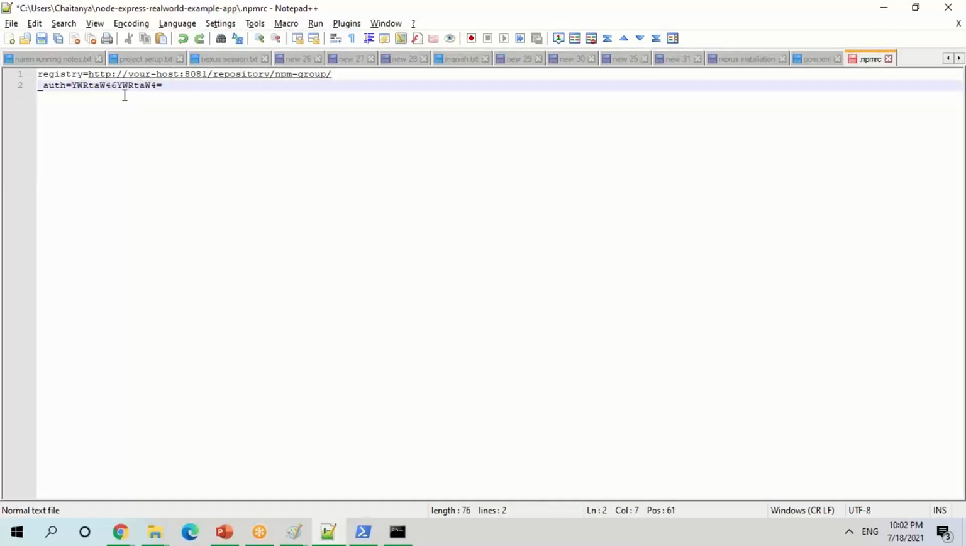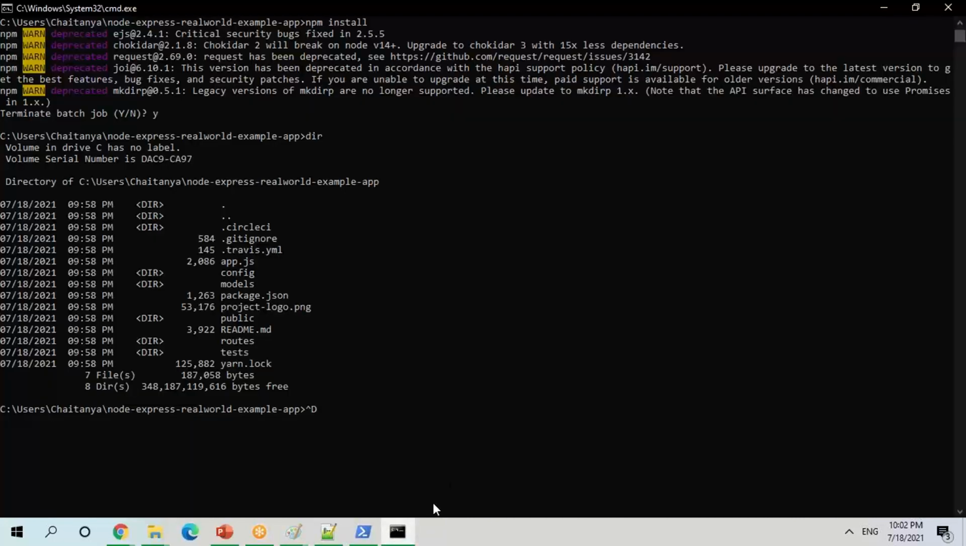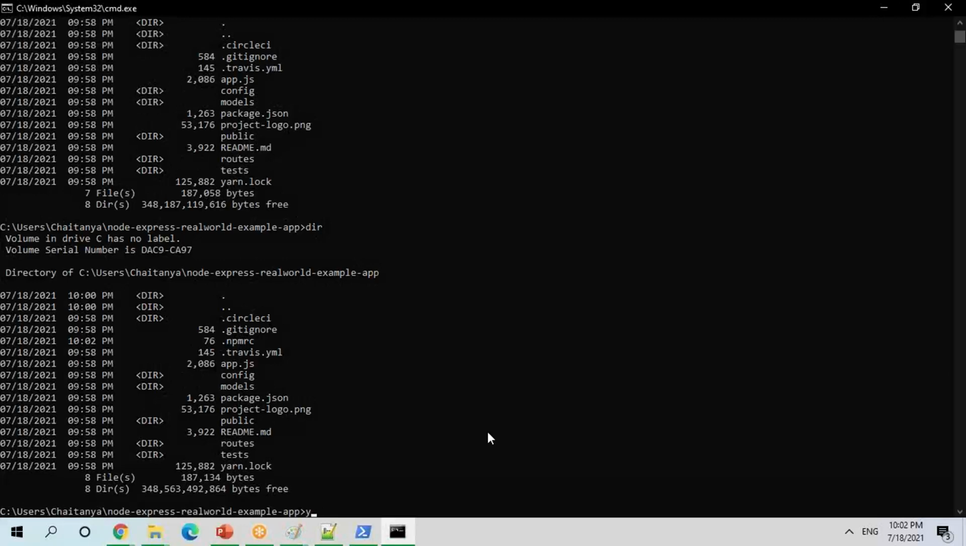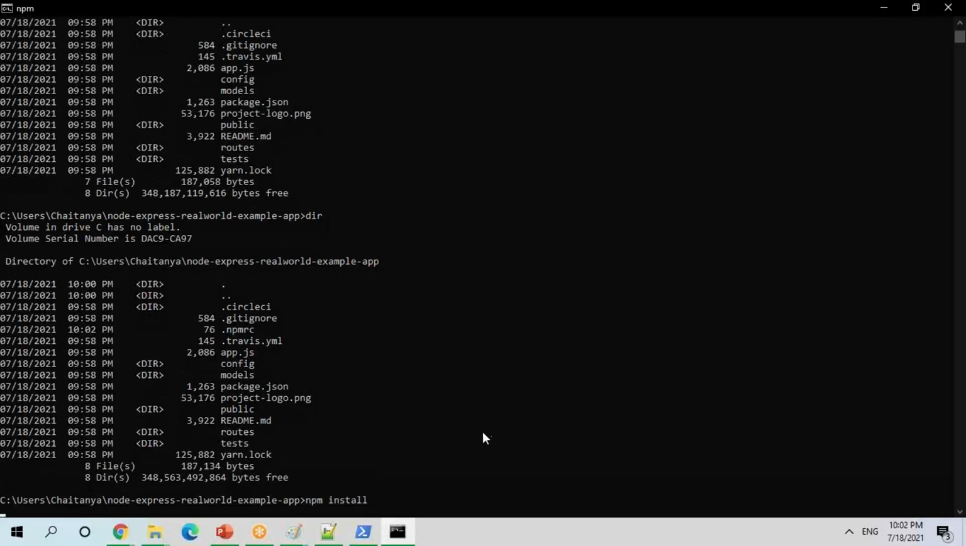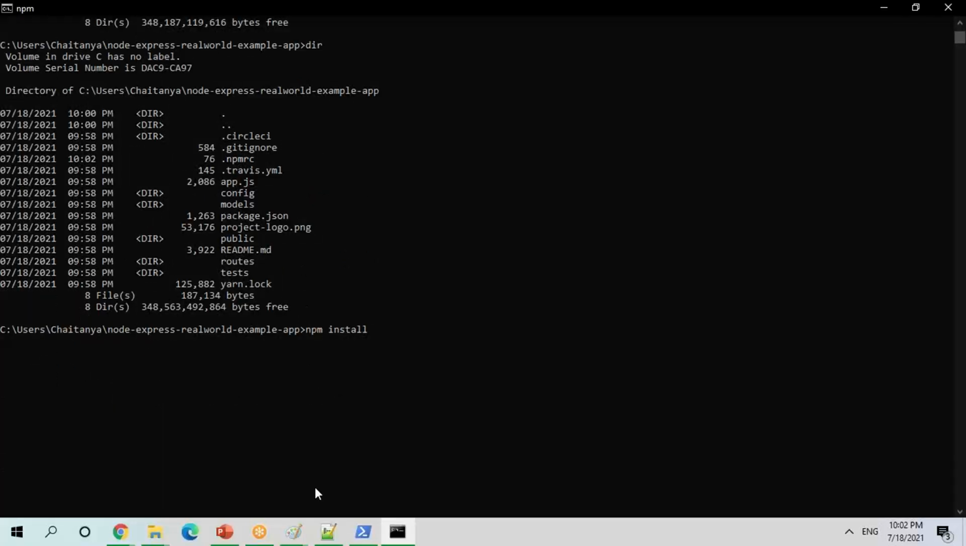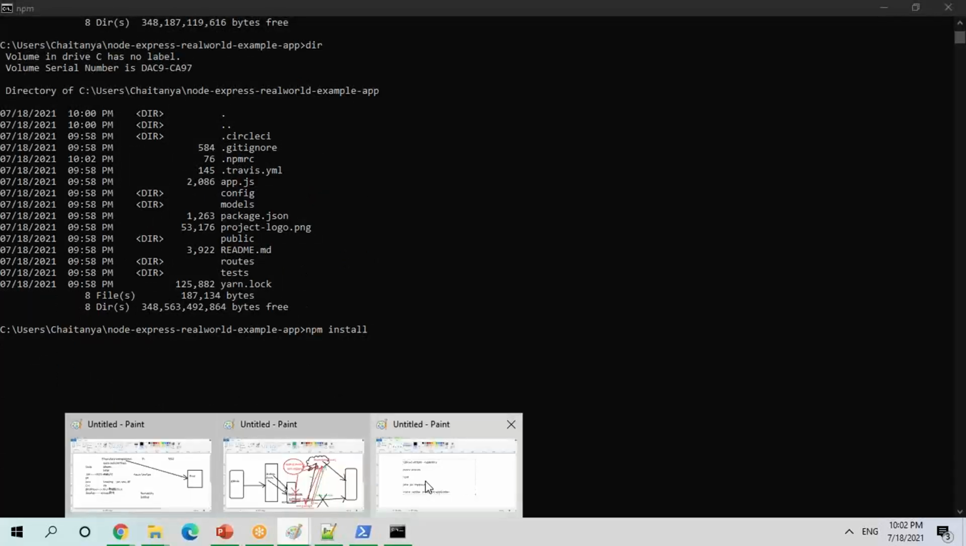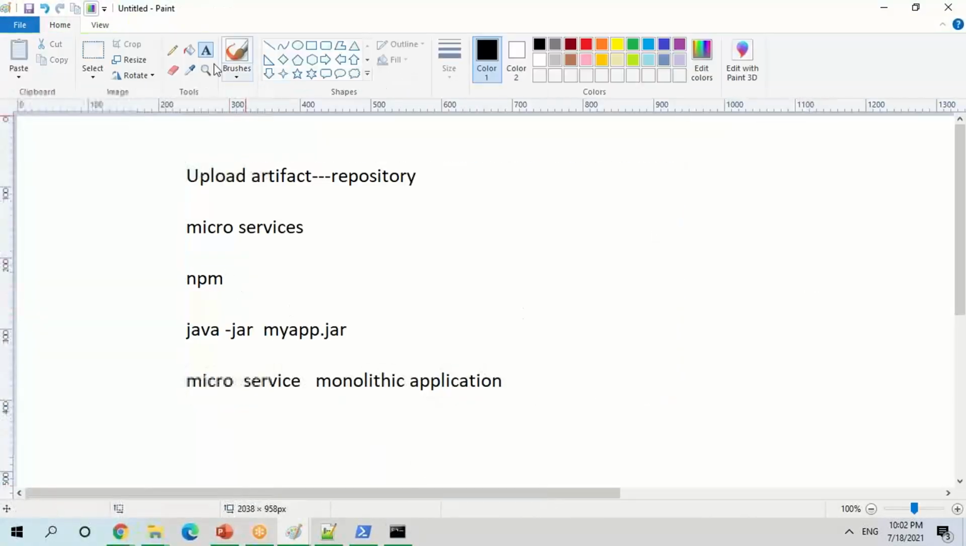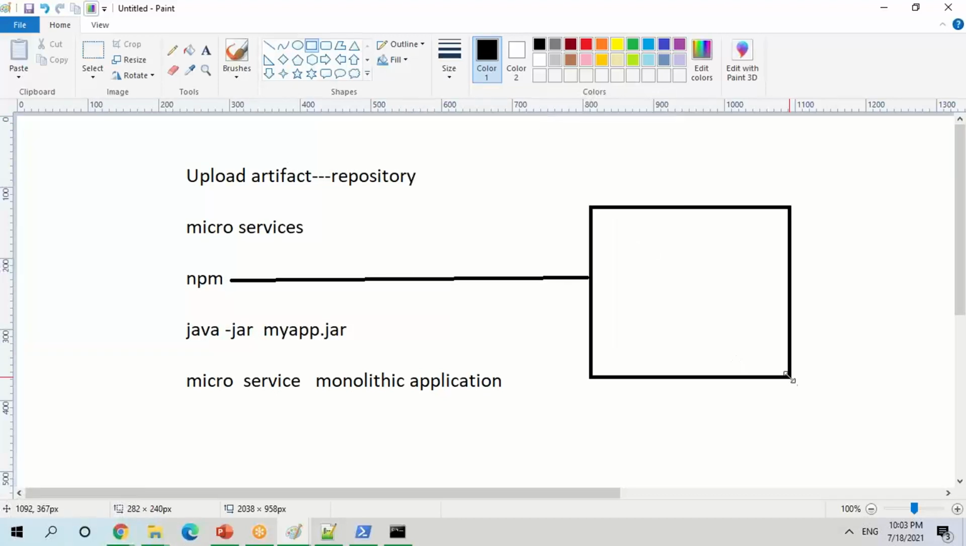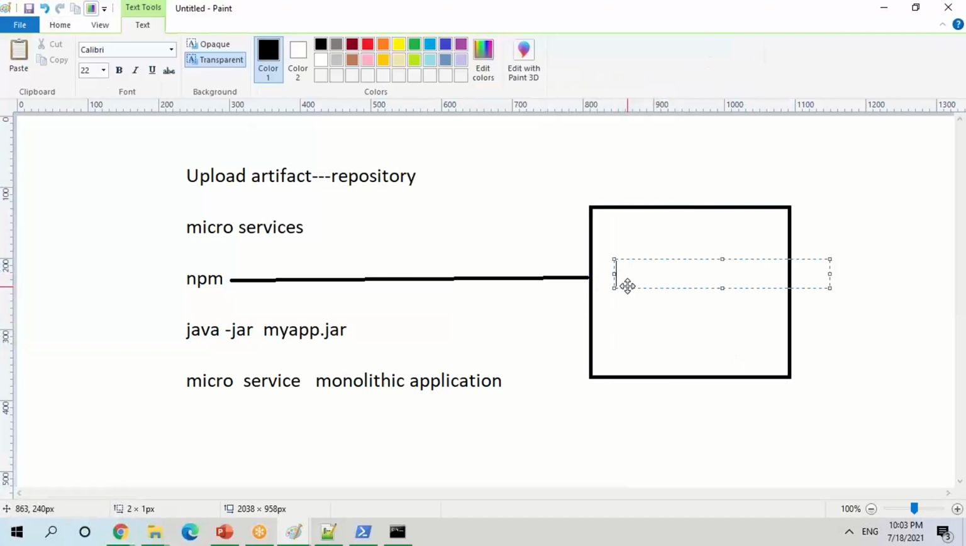Now, if I'm going to do a build, instead of going to my central repository, it will be going to my Nexus repository where I have created. It should go there. So this is typically what will happen. In this case, my npm build is going to point to my Nexus, and it will do a setup.